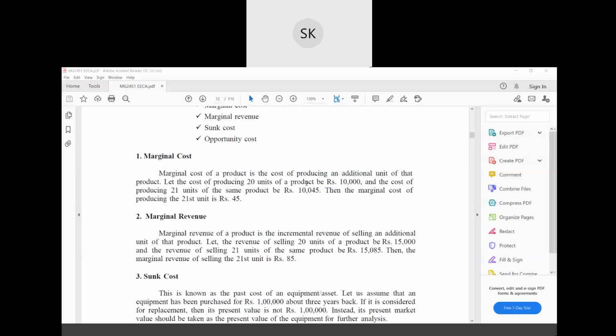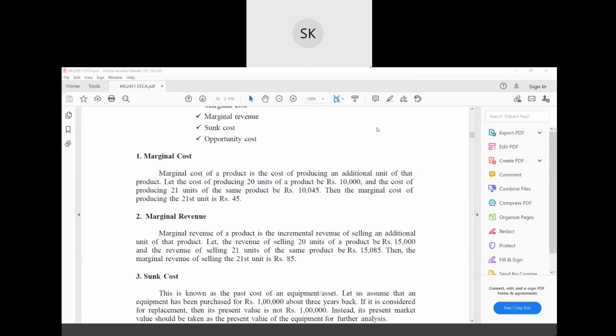They have explained it very well here. Let the cost of producing 20 units of a product be rupees 10,000. Okay, you are producing 20 units of some item, and the cost of that is 10,000. And the cost of producing 21 units of the same product will be 10,045. Then the marginal cost of producing the 21st unit is 45. Clear? Understood or not? Thus 45 is your marginal cost. Why? Because you are producing an extra unit of the same product.